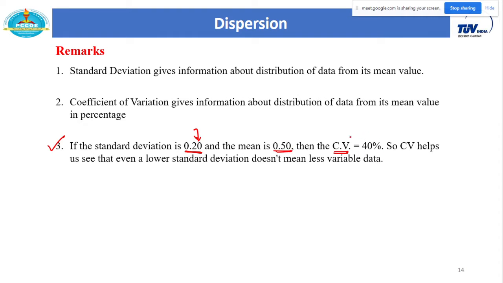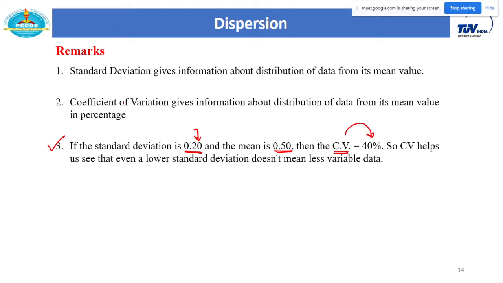Then it gives you a value of 40, and that is the percentage value. So from this you will easily understand that 40% of scatteredness or dispersion is present in the given data. Then you can decide whether we have to go with the data or not. That's why we need this CV to check the scatteredness or dispersion present in the given data.